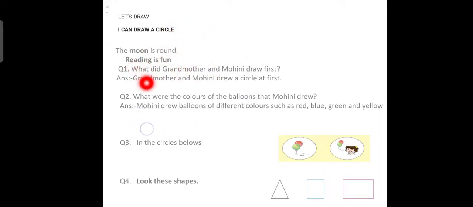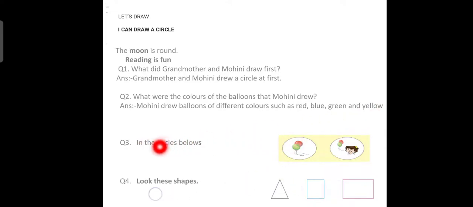Okay. Now the next question is reading first. Question number 1. What did grandmother and Mohini draw first? Answer. Grandmother and Mohini drew a circle first. Then question number 2. What were the colors of the balloons that Mohini drew? Answer: Mohini drew balloons of different colors such as red, blue, green and yellow.